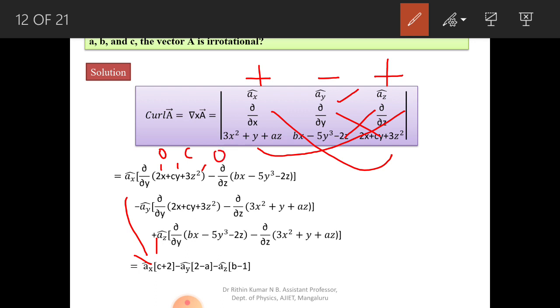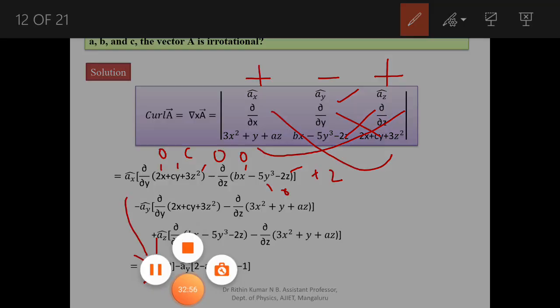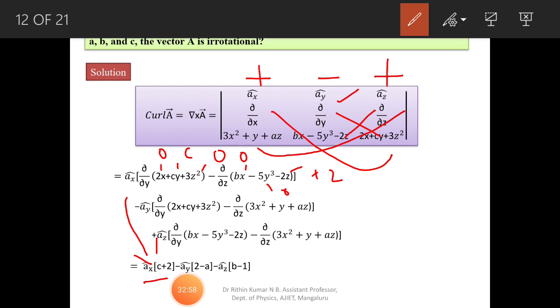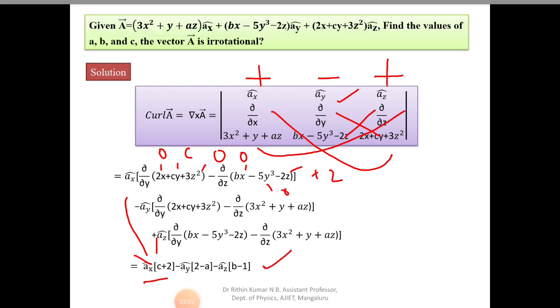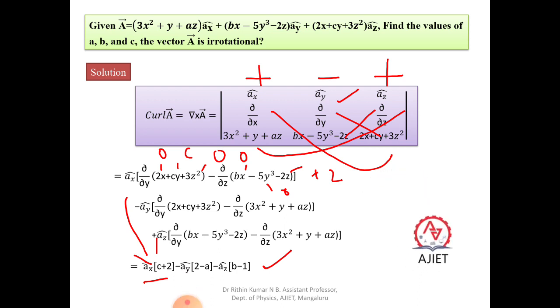So similarly this is equal to 0, okay, and this is also del by del z of this is also equal to 0, and that is equal to minus 2. Of course minus of minus is plus 2. So we can write here as ax into c plus 2. Similarly minus ay, you differentiate this one, you will get here 2 minus a. Similarly when you differentiate here, you will get here b minus 1, okay. So further when you solve,